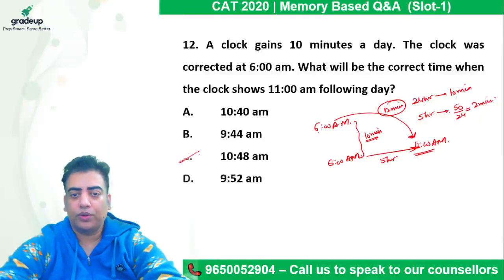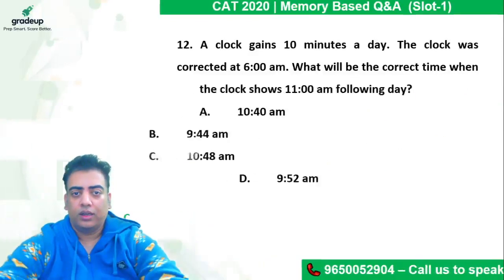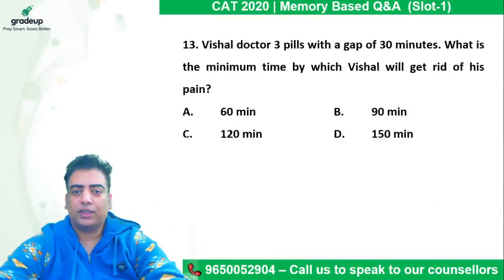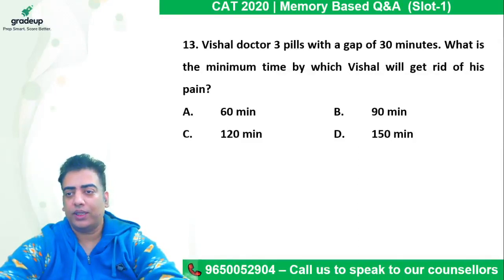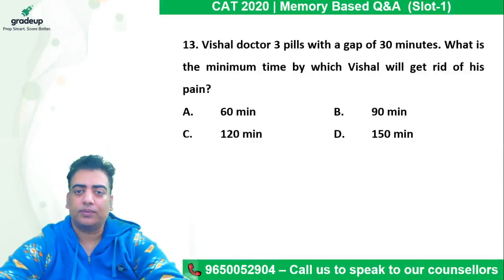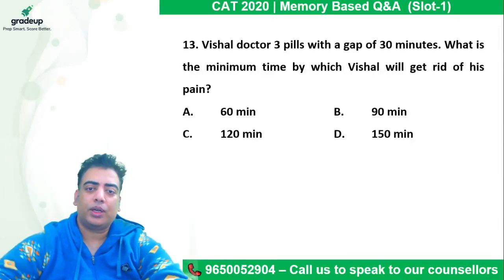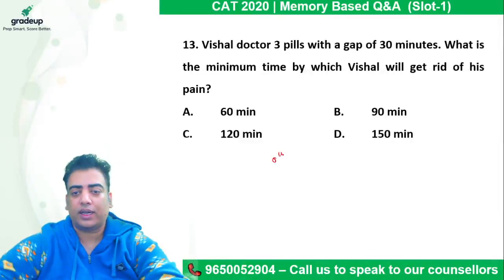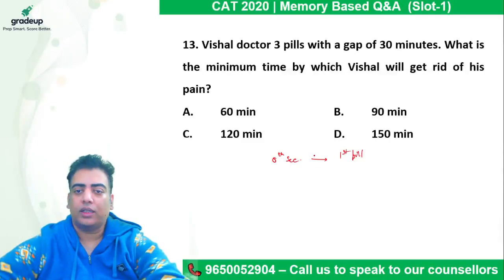Okay, so let's move on. In 13th, it says Vishal is given 3 pills with a gap of 30 minutes. What is the minimum time by which Vishal will get rid of his pain? So minimum time required means at the 0th second he will take the first pill, right? Then his countdown begins.